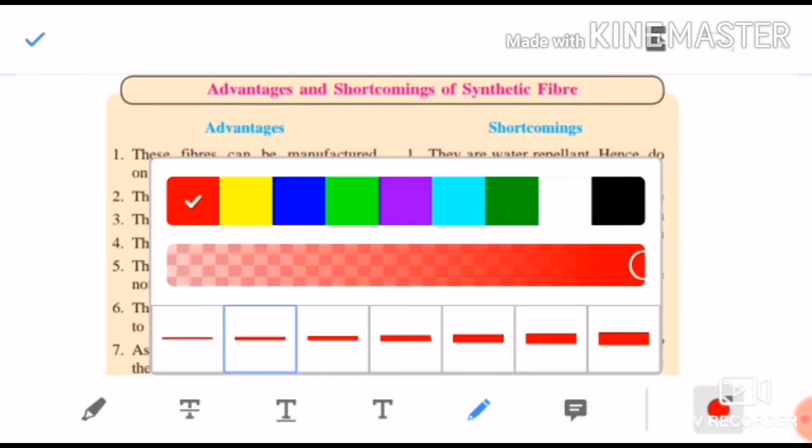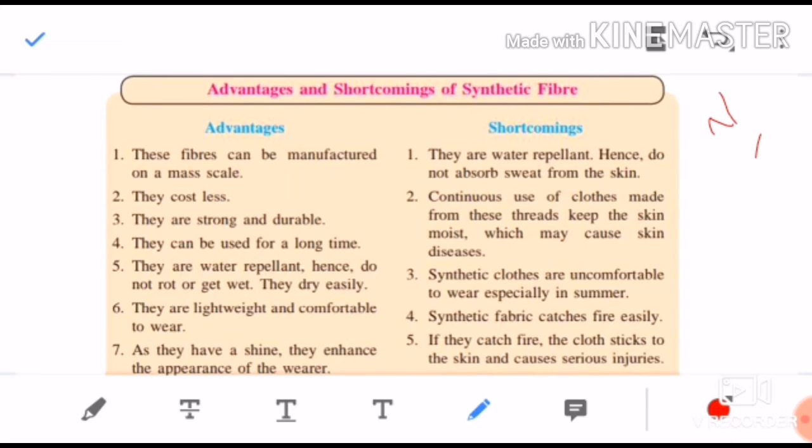We have just now seen 4-5 types: nylon, rayon, terylene, Dacron. These are the threads which we have seen. Synthetic fibers: they have shown advantages and disadvantages. First advantage: these fibers can be manufactured or used on a mass scale. Yes or no? They cost less. The money cost is less.